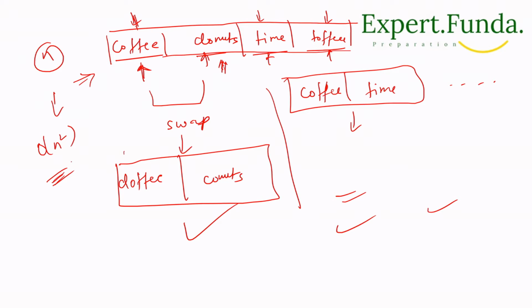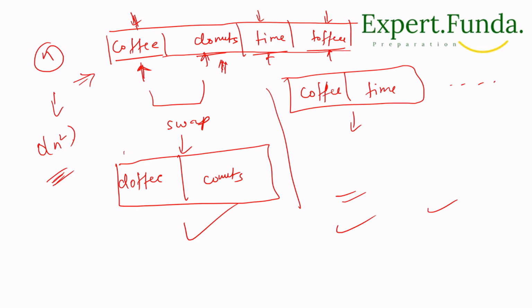So what should we do? We will notice that if two different words have the same initial letter, then swapping them will not create a new name, as I told you, right? Like we have coffee and toffee. Both words have the same initial name, toffee and time, let's suppose. So if we take toffee and time, this will not make any new name. Similarly, if we take coffee and time, this will not make a new name, right?